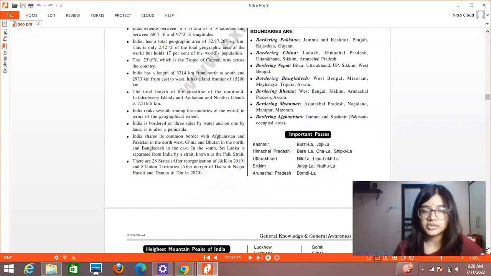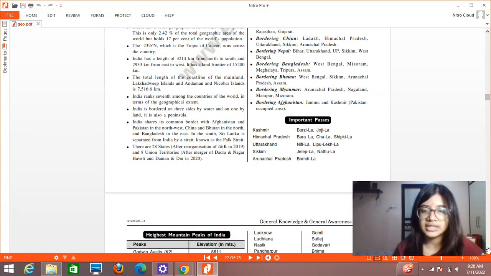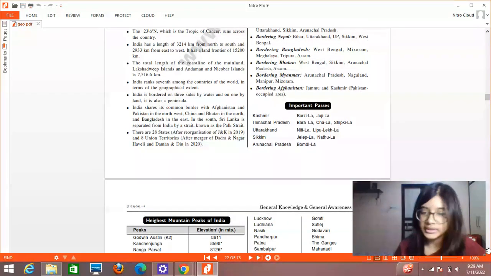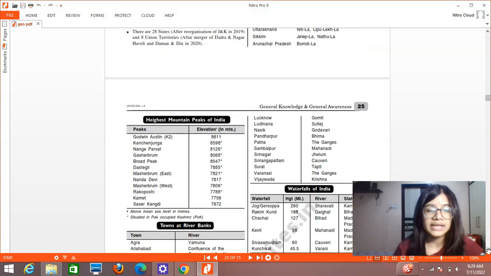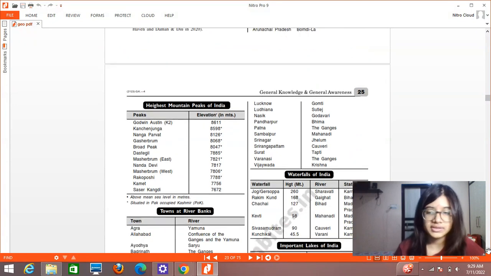Important passes: in Kashmir, we have Burzil, then Zojila; in Himachal Pradesh, we have Chala, Shipkila. La means pass, that's why. Then Uttarakhand, we have Nitila, Sikkim, Nathula, Arunachal Pradesh, Bomdila. Highest mountain peaks of India: Godwin Austen, Kanchenjunga, Nanga Parbat, Broad Peak, Nanda Devi.